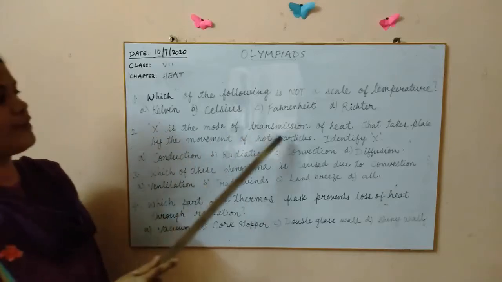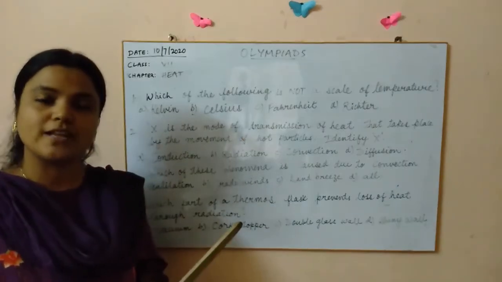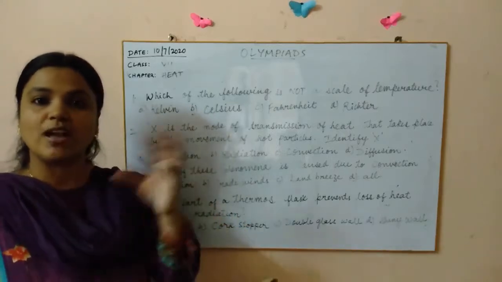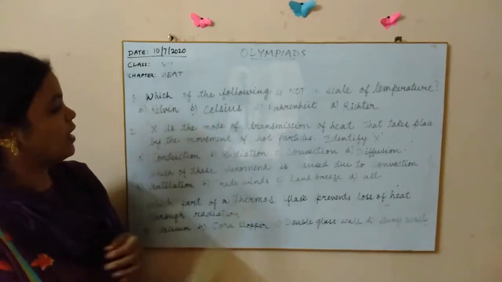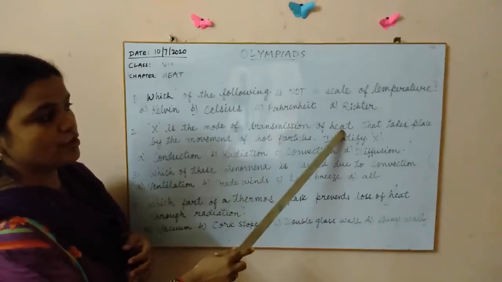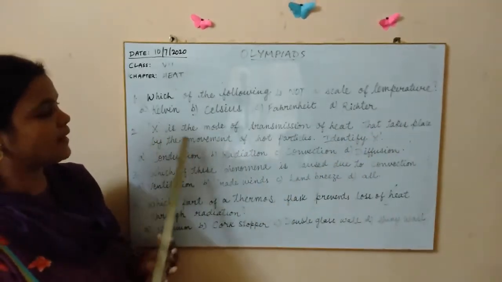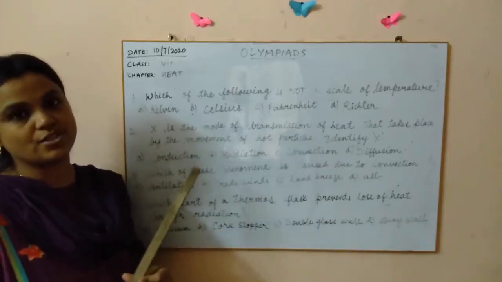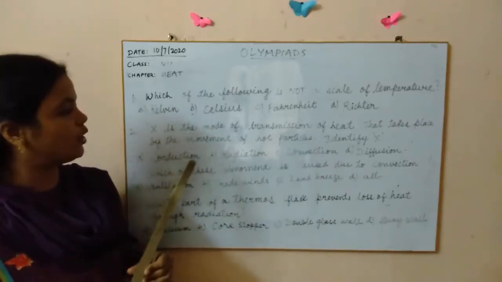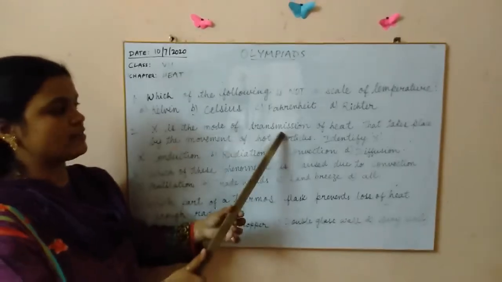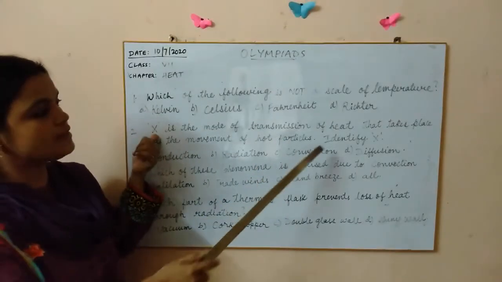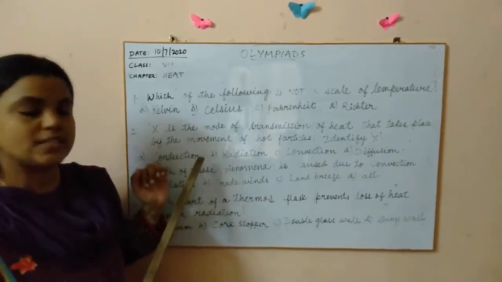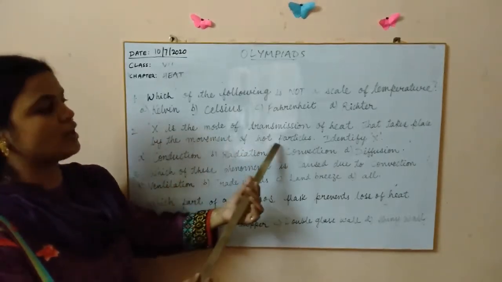Coming to the second one. X is the mode of transmission. We have learnt about the modes of transmission also, children. How transmission of heat takes place from one body to the other. X is the mode of transmission of heat that takes place by the movement of hot particles. So what is the question about? Read once again, then only you will know. X is the mode of transmission. We have to find out what X is. That takes place by the movement. What is important here? Movement of hot particles.